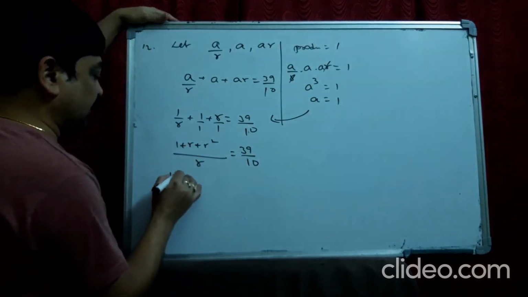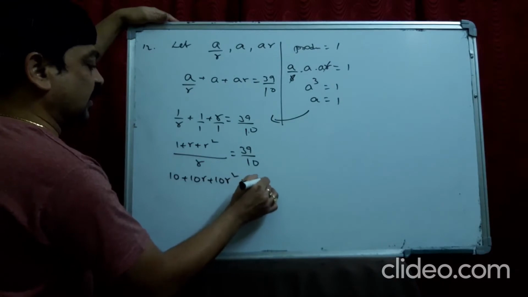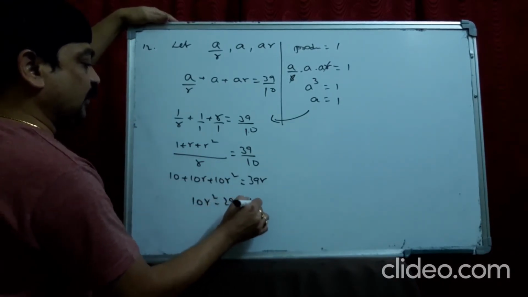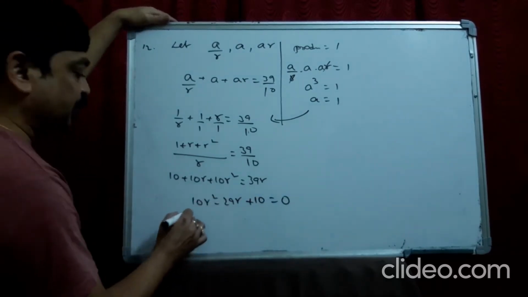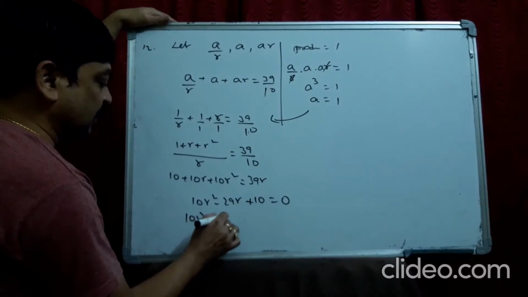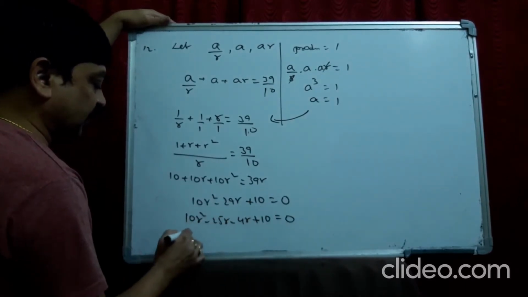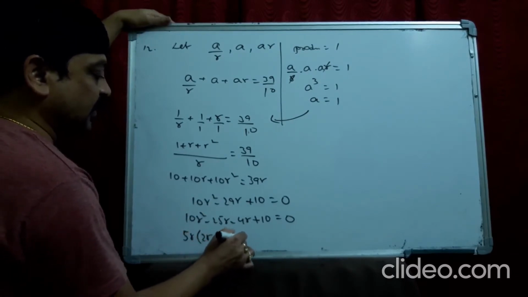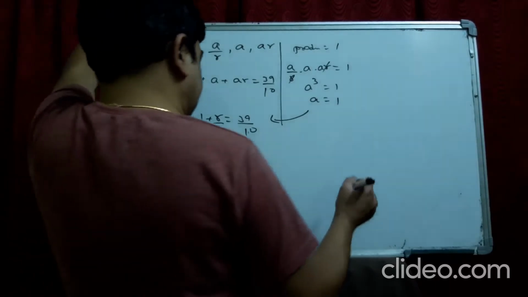Cross multiply. 10 plus 10R plus 10R square is 39R. So it becomes 10R square minus 29R plus 10 equals 0. We have to factorize this. 10 times 10 is 100, so I take 10R square minus 25R minus 4R plus 10 is 0. If I take 5R common from the first two, it becomes 2R minus 5, minus 2. If I take common 2R minus 5, it becomes R is equal to 2 by 5